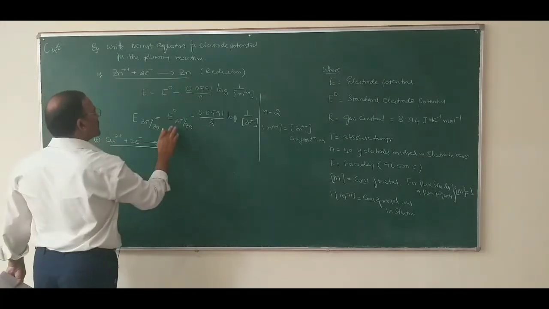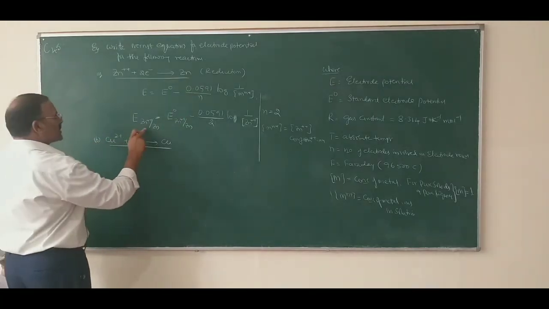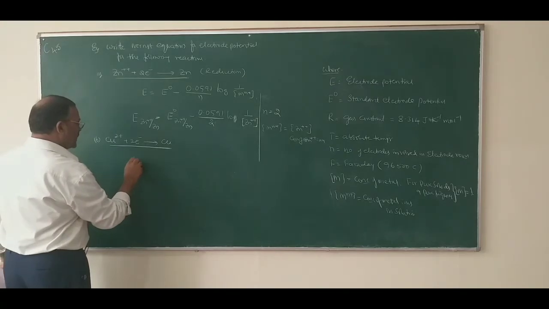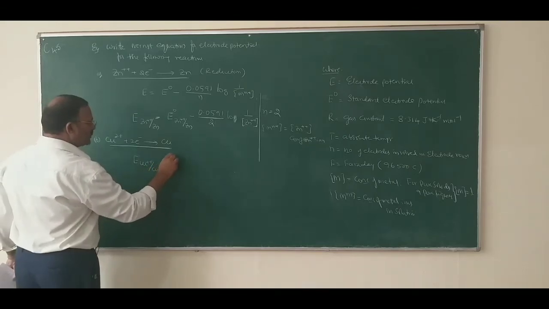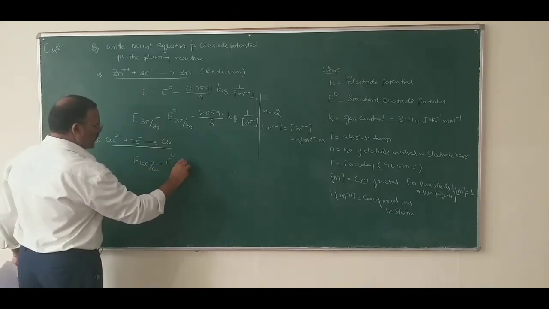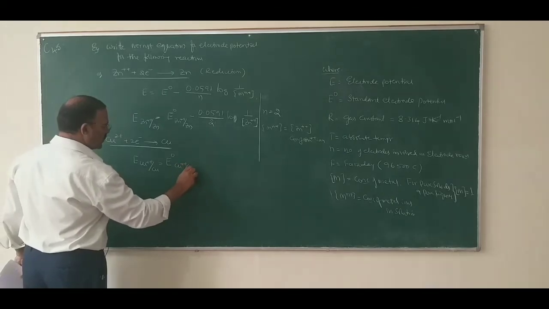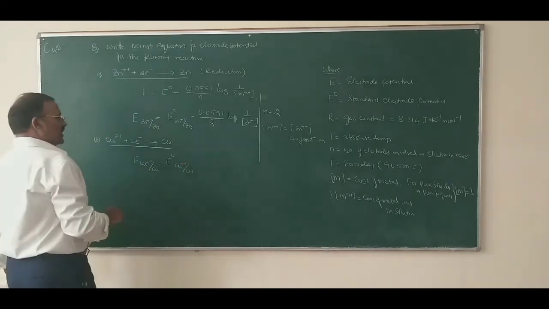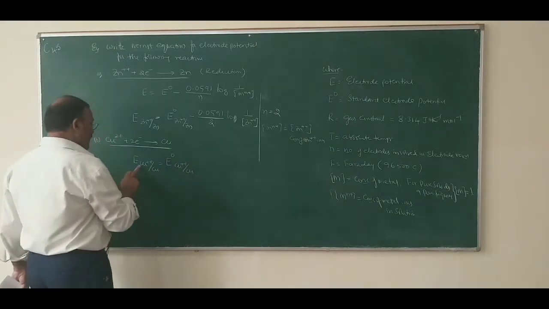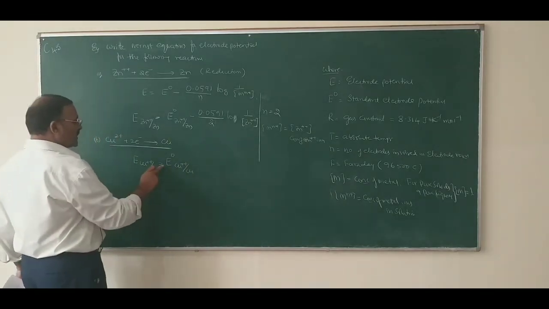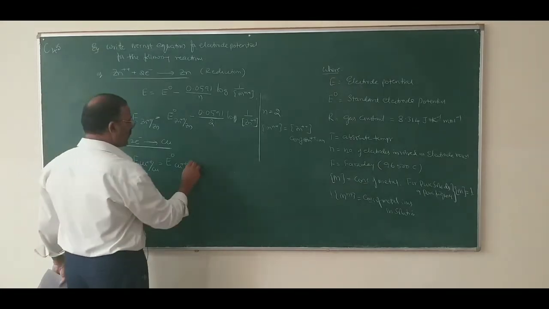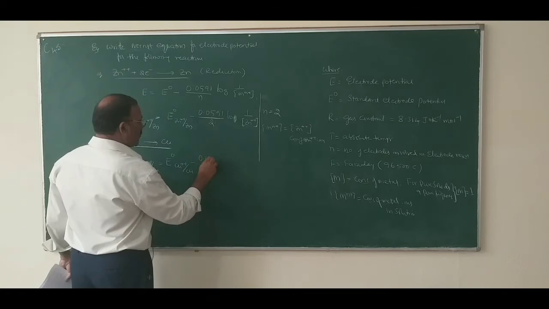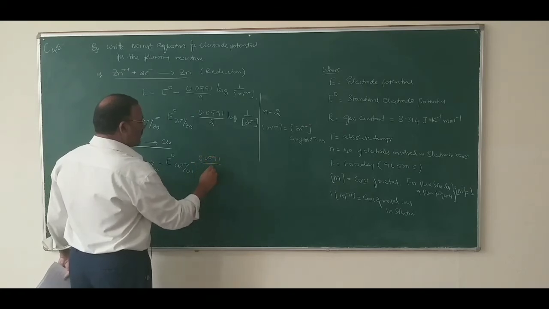Similarly, the Nernst equation for this reaction is E Cu2 plus bar Cu, that is the electrode potential of the copper electrode, is equal to E naught, the standard electrode potential of the copper electrode, minus 0.0591 divided by 2.